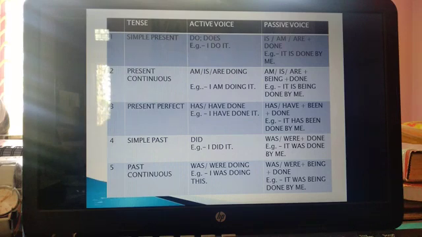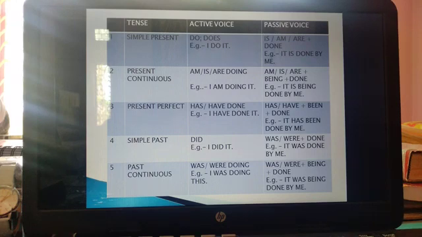Then in case of present continuous, be verb plus subject plus ing, and in the passive voice, what will happen? Be verb plus being plus third form of the verb. So I am doing it. So doing will change to being done in the passive voice. Present perfect, has, have, done. I have done it. When we change it to passive voice, has, have plus been plus done. That is, it has been done by me.